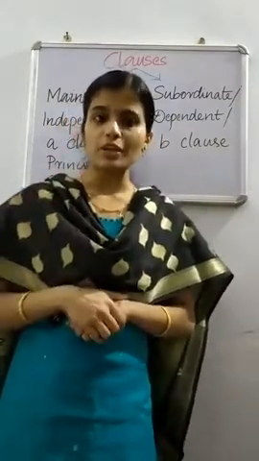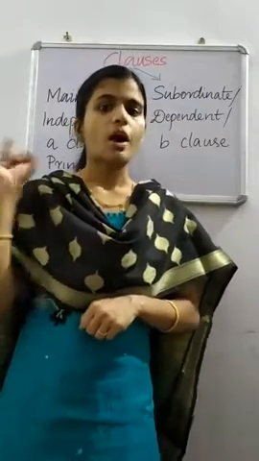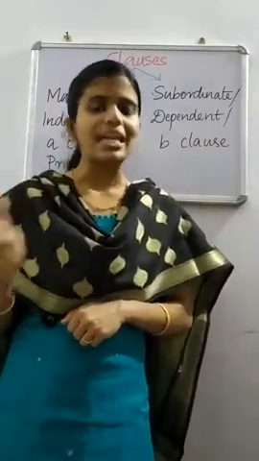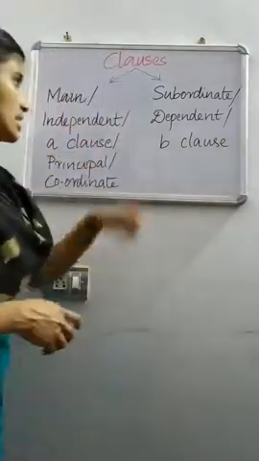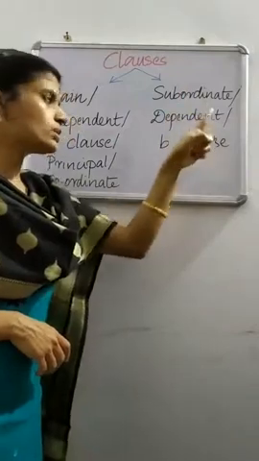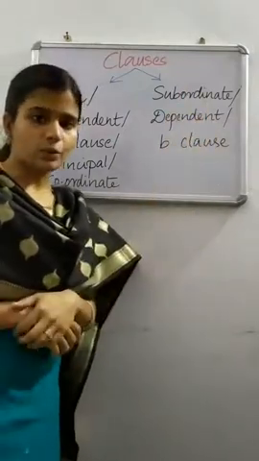Main clause is also known as independent clause or a clause or coordinate clause or principal clause. And subordinate clause is also known as dependent clause or B clause.